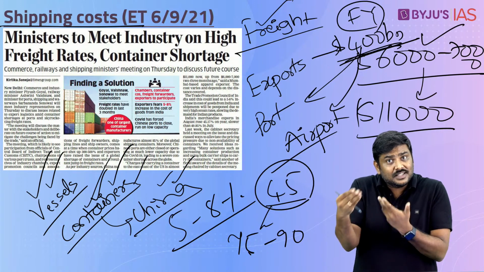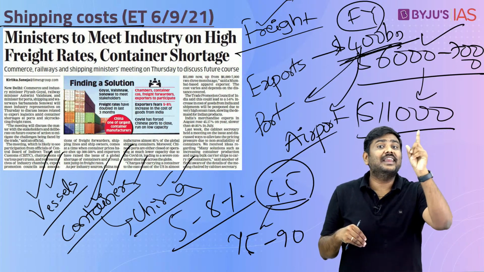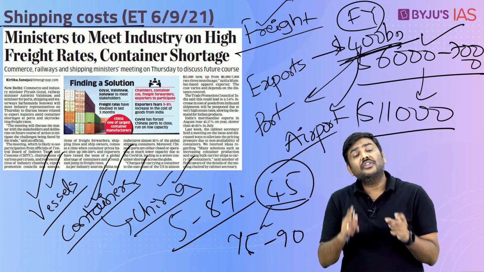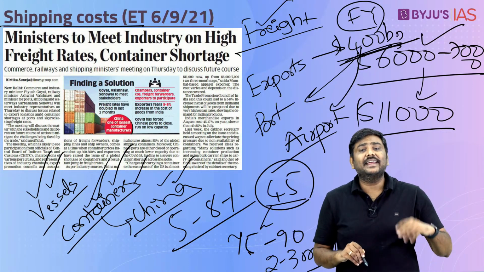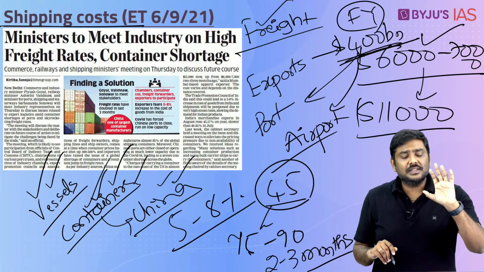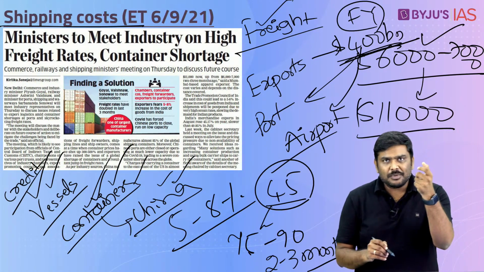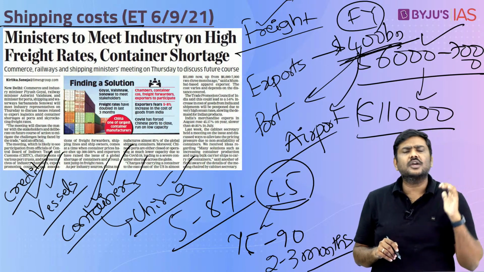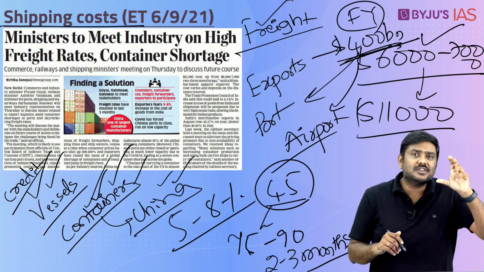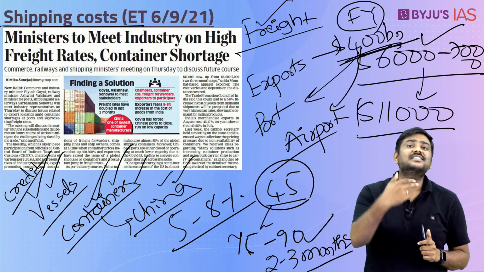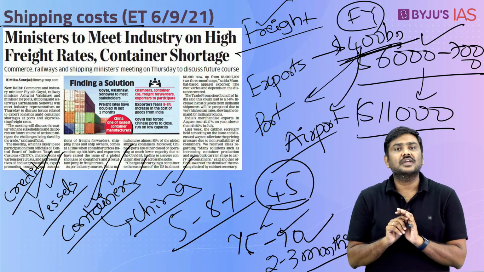And as a result of this, understand this very carefully, exporters will export the commodities, and once it reaches the destination, then the payment will be done. Now the payment is getting delayed by 2 to 3 months. And please remember this, exporters are always concerned with respect to credit. The amount of money that is available for the exporters is always short of what they actually require. So at a time when exporters are functioning with a shortage of credit, the receivables are getting stuck for 2 to 3 months, which will put further pressure on the exporters.